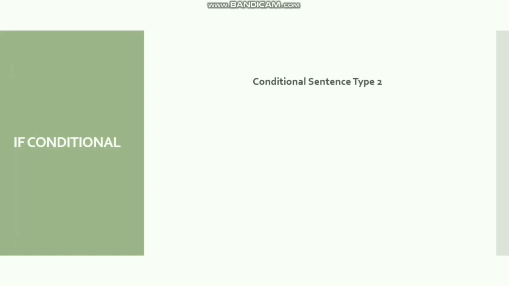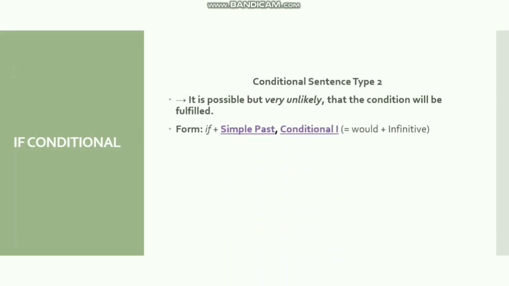Conditional sentence type 2. It is possible but very unlikely that the condition will be fulfilled. Form: if plus simple past, conditional 1: would plus infinitive. Example: if I found her address, I would send her an invitation.